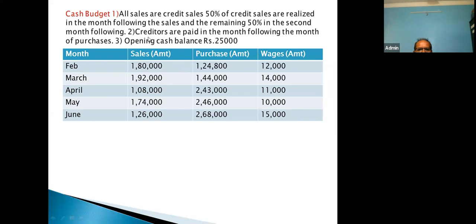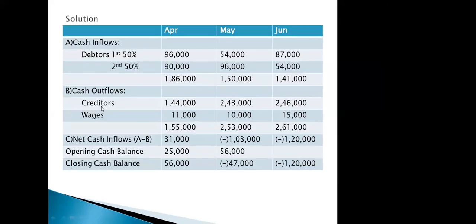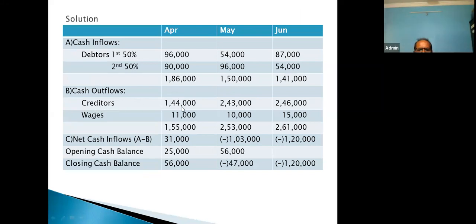So in the month of March, 1,44,000. So I have written creditors 1,44,000 in the month of April. You also write it down on your paper.